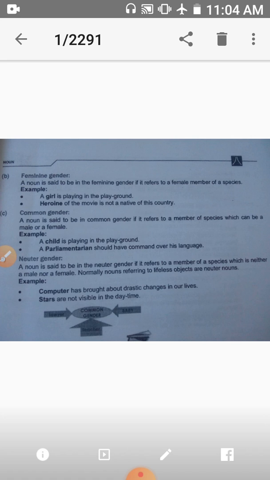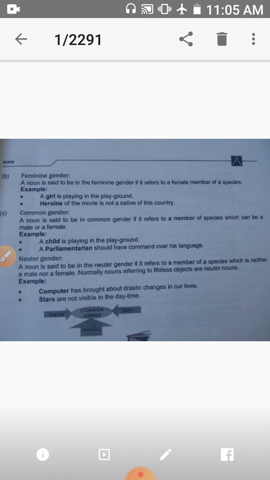Third one is common gender. A noun is said to be in common gender if it refers to a member of species which can be a male or a female. Doctor, teacher. For example, a child is playing in the playground. Here we can't consider child is male or female, so it is in common gender.